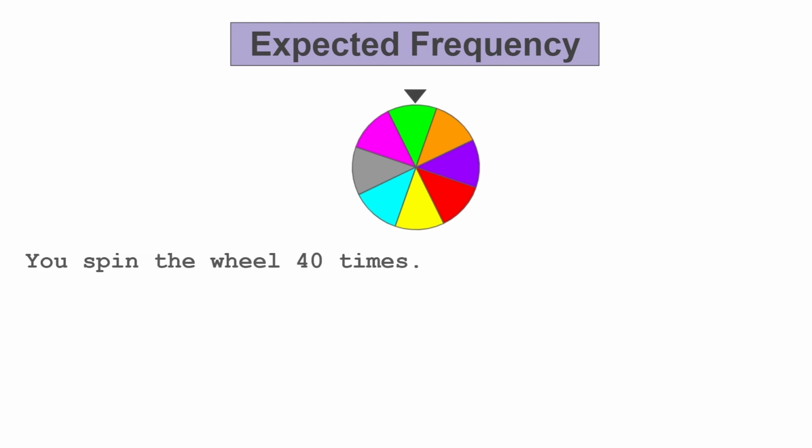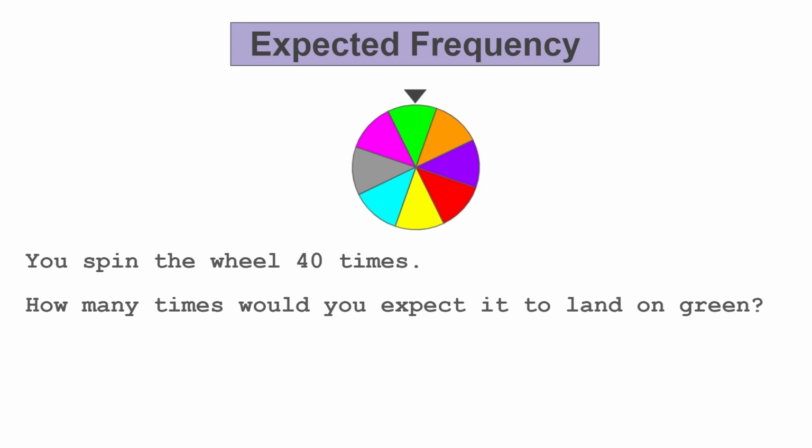Okay, let's try one more. In this example, if you spin the wheel 40 times, how many times would you expect it to land on green? Now remember, we can use probability to determine how many times we expect a particular event to occur. So let's first determine the probability of spinning the wheel and landing on green.